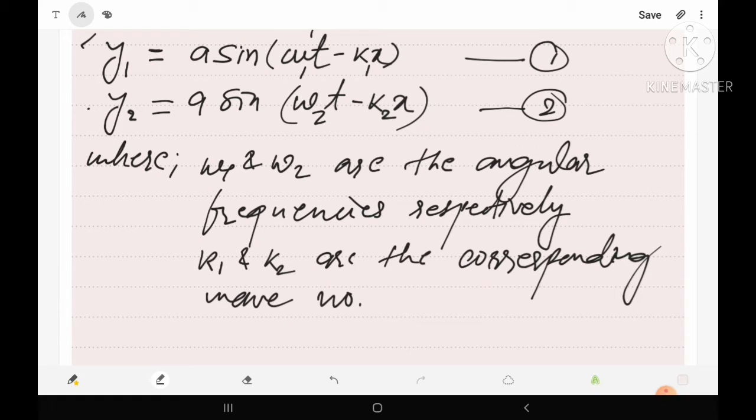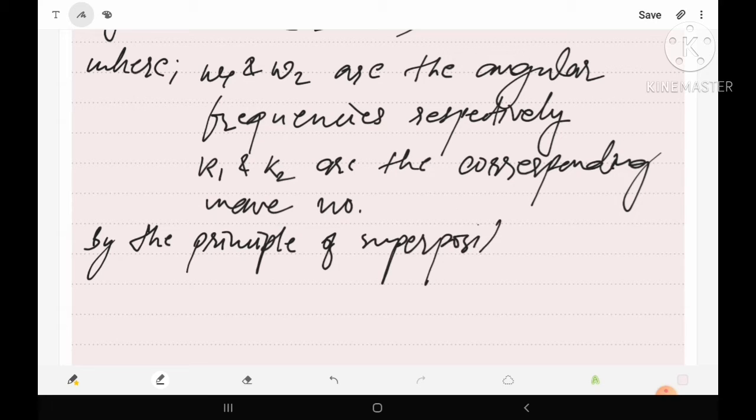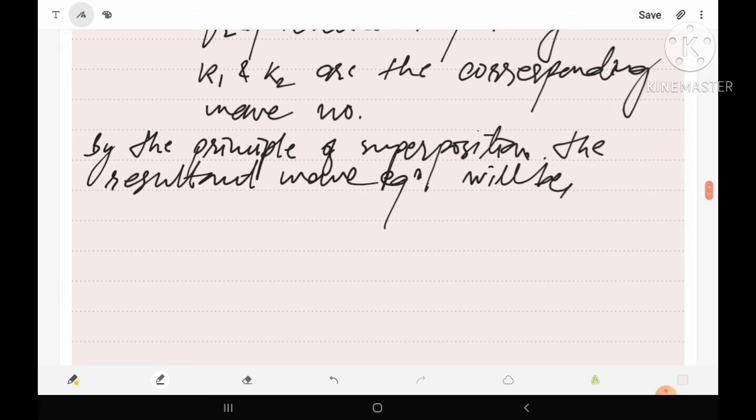Now if we want to find their resultant, then we have to apply the principle of superposition. By the principle of superposition, the resultant wave equation can be found by taking the algebraic sum of the individual wave equations, that is, y equals y1 plus y2.